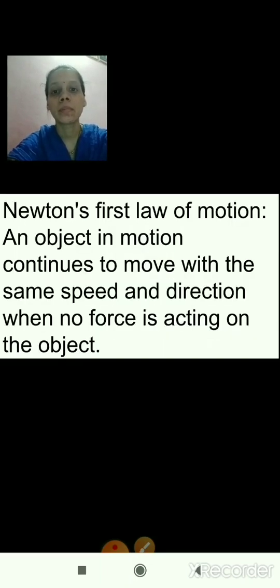Now, Newton's first law of motion we will see. An object in motion continues to move with the same speed and direction when no force is acting on the object. This is Newton's first law of motion. What is Newton's first law of motion? An object in motion continues to move with the same speed and direction when no force is acting on the object. If the object is in motion, then it will continue to move with the same speed and in the same direction when there is no external force acting on the object. So this is Newton's first law of motion.